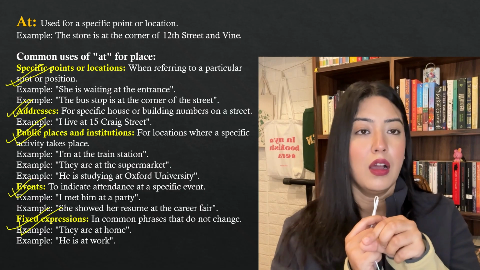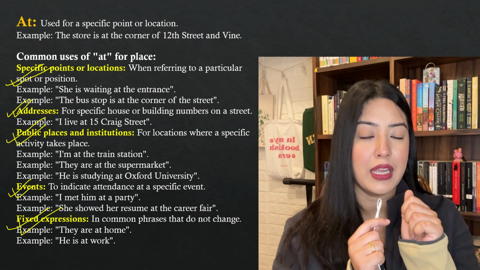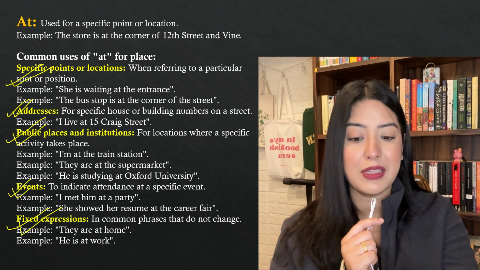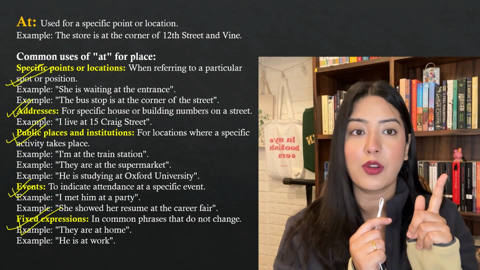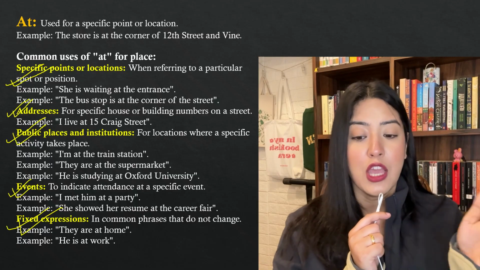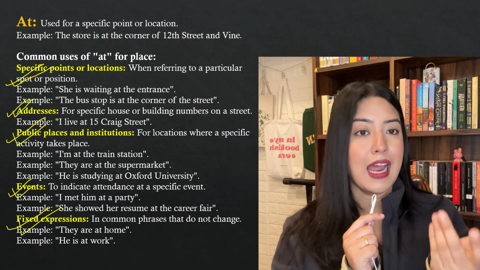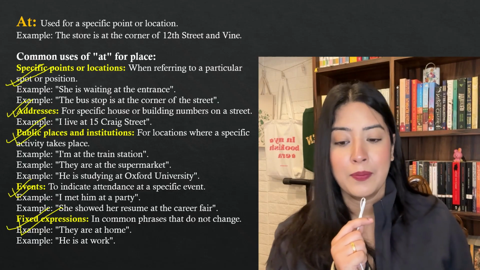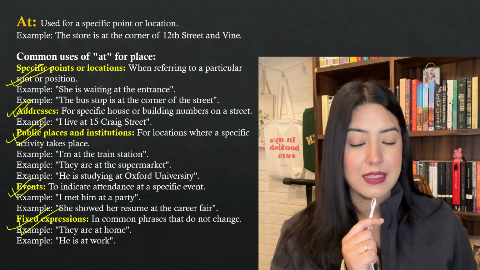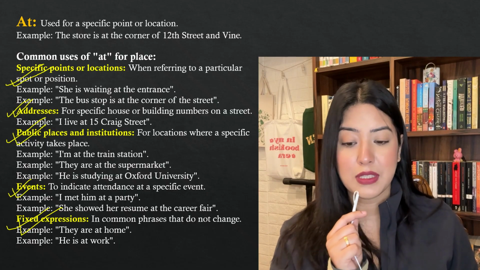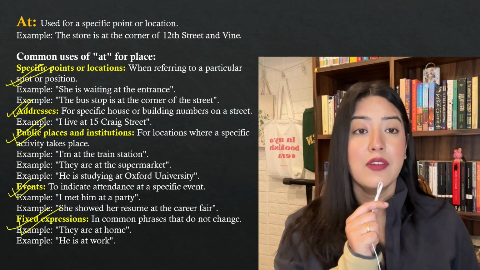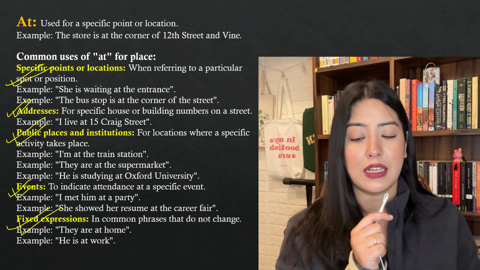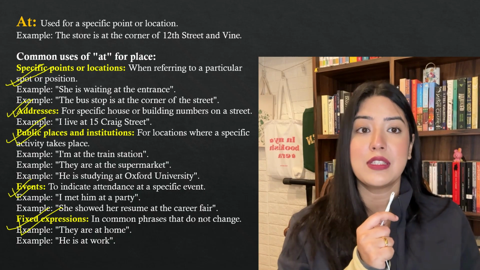For example, she's at the park. Or you can say she's waiting at the entrance. The bus stop is at the corner of the street, not in the corner of the street. You can use it for addresses: my house is located at this street. Then public places and institutions, locations with a specific activity taking place. Events, to indicate attendance at a specific event. And fixed expressions that do not change.